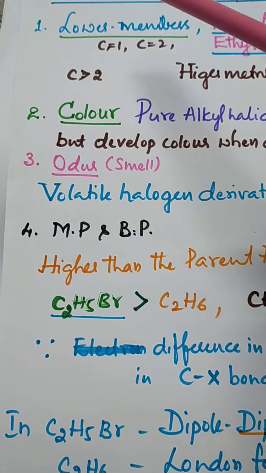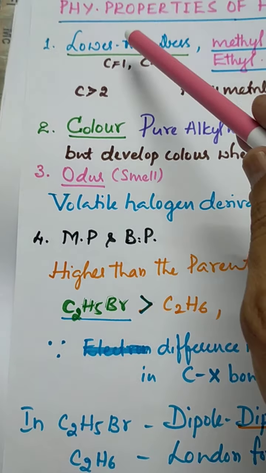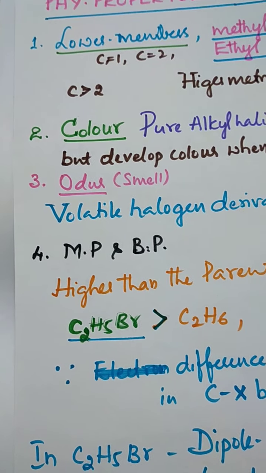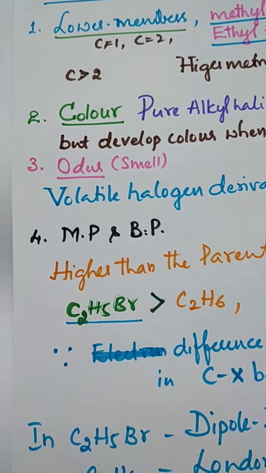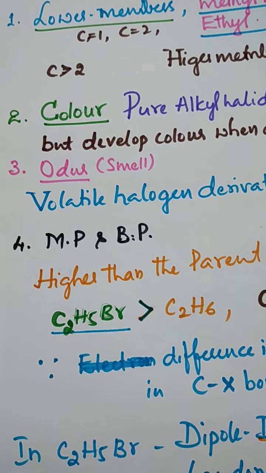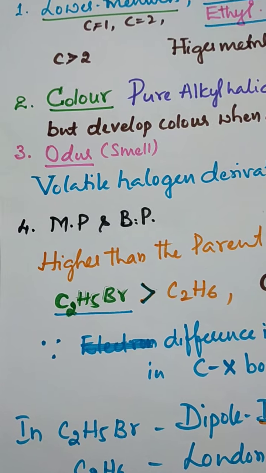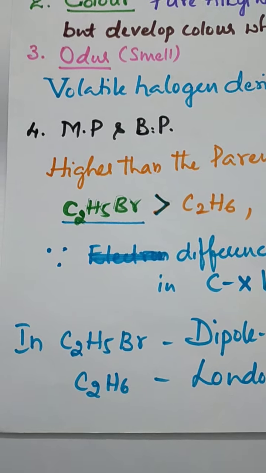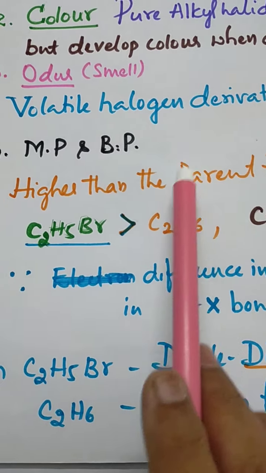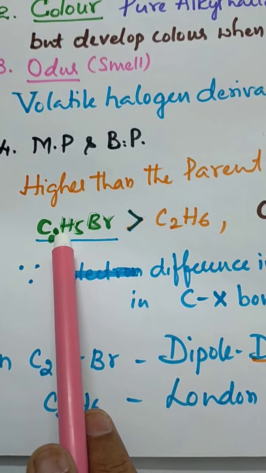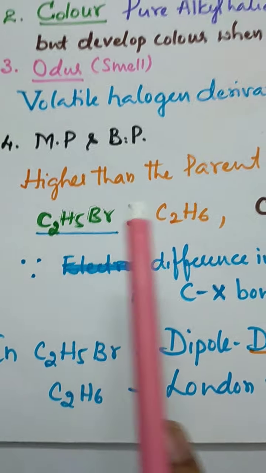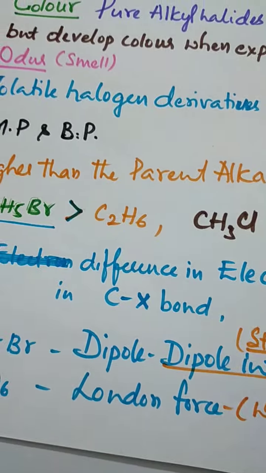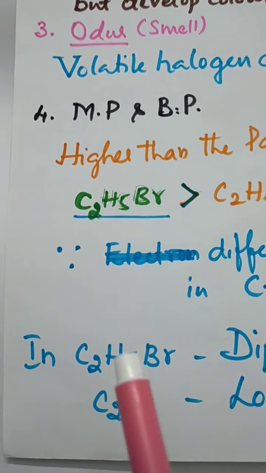So we learned four properties. The nature of haloalkanes: lower members are gases and higher members are crystalline solids and liquids. The color: pure haloalkanes are colorless, but when exposed to air they develop color. The odor: volatile halogen derivatives have a sweet smell. Again, the melting point and boiling point are higher than the corresponding alkanes. Ethyl bromide is made from ethane plus bromine, and it is higher than ethane. Remember that much. The reason is the difference in electronegativity between carbon and halogen bond.